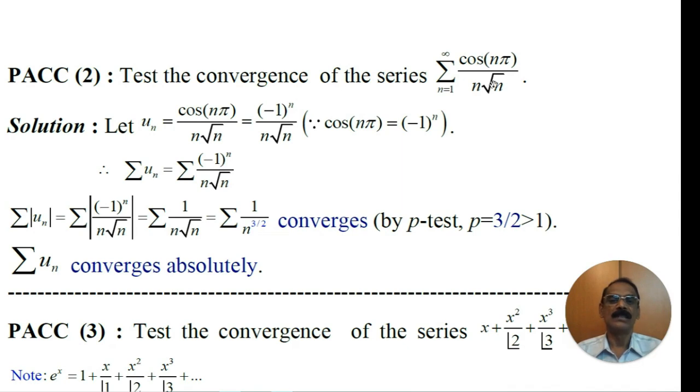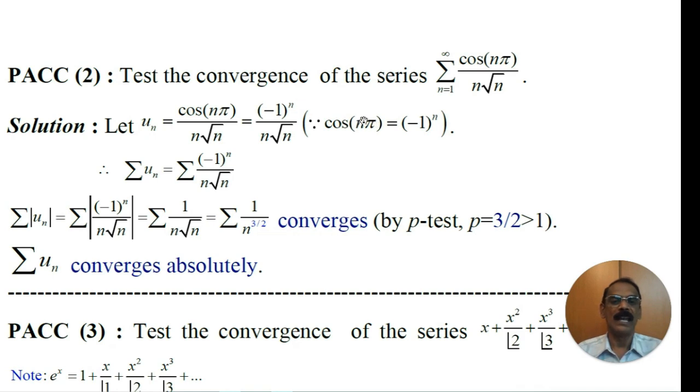Test for the convergence of the series cos of n pi by n into root n. Consider un equal to cos of n pi divided by n into root n. We know that cos of n pi is minus 1 to the power n. That is, when n equal to 1, cos pi. What is cos pi? Minus 1. N equal to 2, it becomes cos of 2 pi, that is 360. Cos 360 is 1. Cos of 3 pi is minus 1. Cos of 4 pi is plus 1.